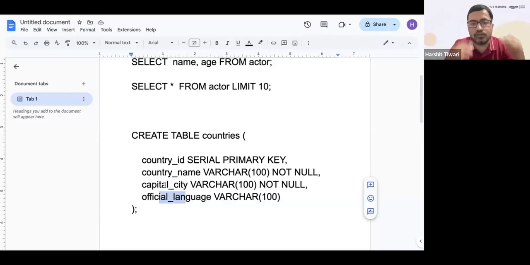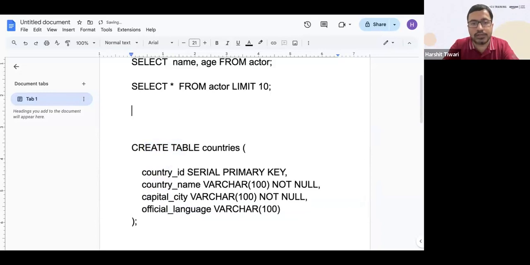Mind you, these are all your columns, so imagine them as columns. Country ID is the first column, country name is the second column, capital city is the third column, official language is the fourth column. So you have these four columns. You're creating this table. The syntax is what? Look at the syntax again.